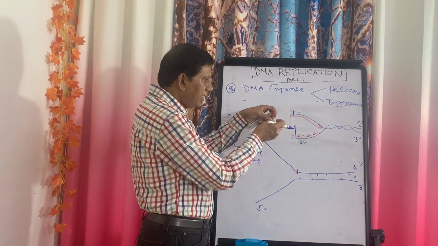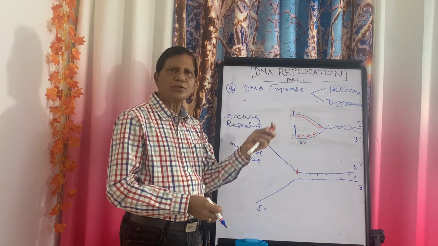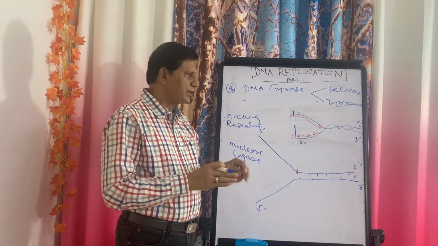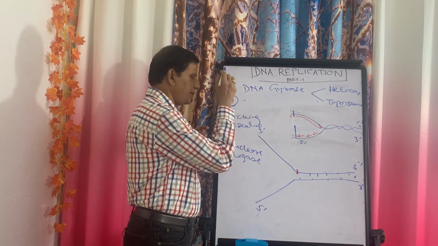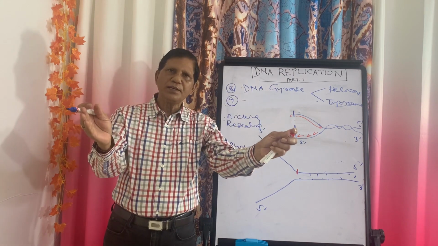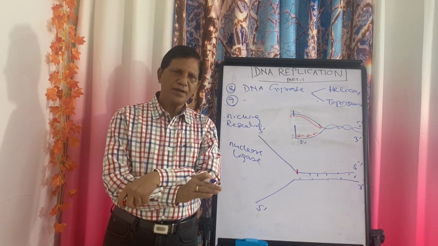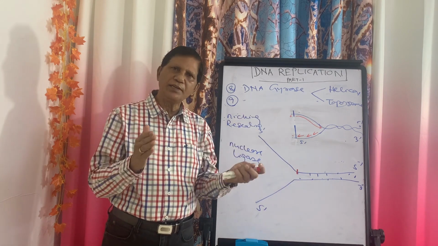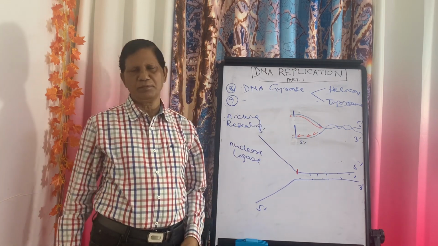So this again relaxes the supercoiling. That is why sometimes this DNA gyrase is also known as topoisomerase 2. So whether prokaryotes or eukaryotes, now these strands are free and it can continue. But now you come to the next step. When the two strands of the DNA are separated from a Y-shaped fork, always they are coiled around each other. But when we separate them, how long will they remain like this? There is a possibility that they will recoil. Again we separate, again they recoil. Then how will this replication take place?